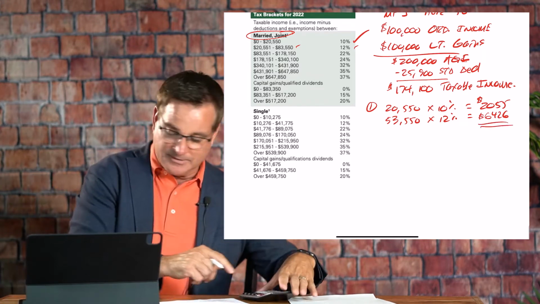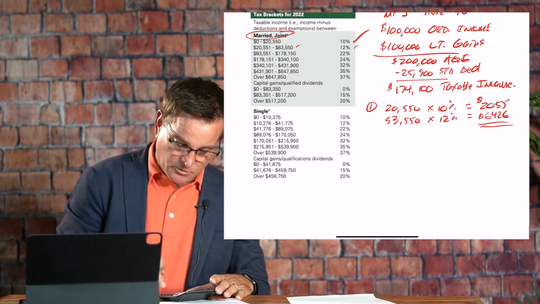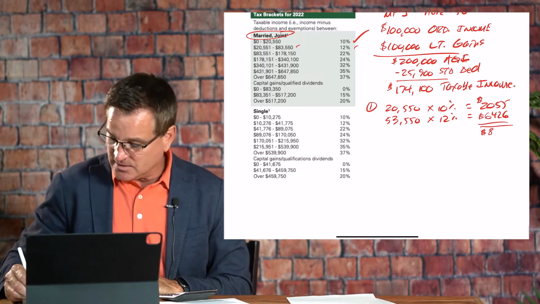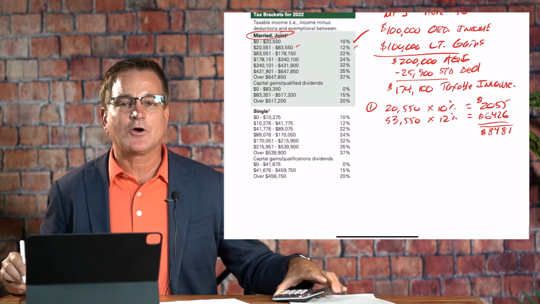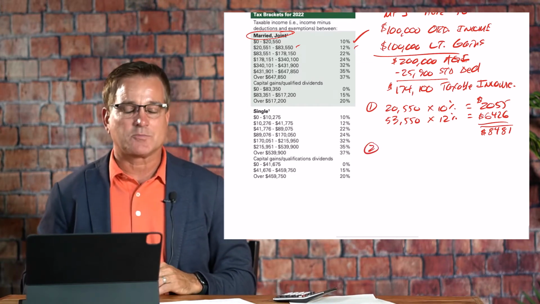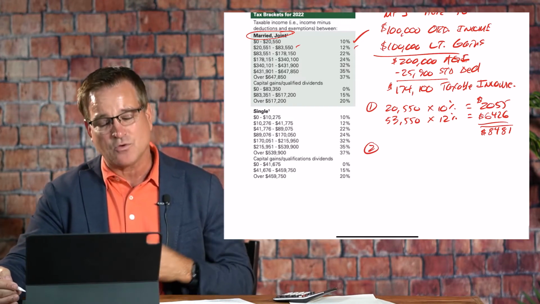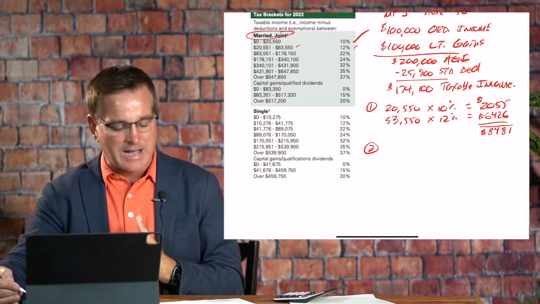Okay? So if we add those two together, $2,055 plus $6,426, we have ordinary income taxes of $8,481. But we are not done at this point. Don't forget, we have long-term capital gains of $100,000 in this example. We have to apply long-term capital gains tax brackets on top of that.